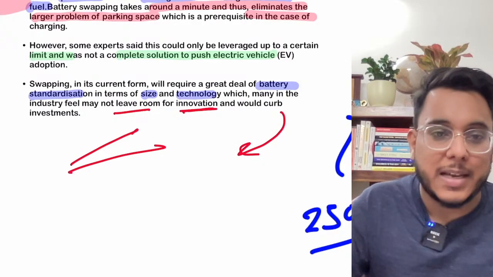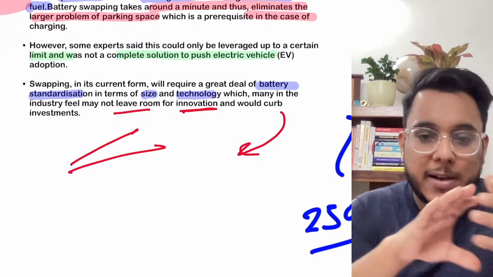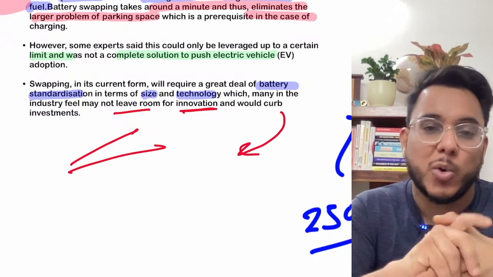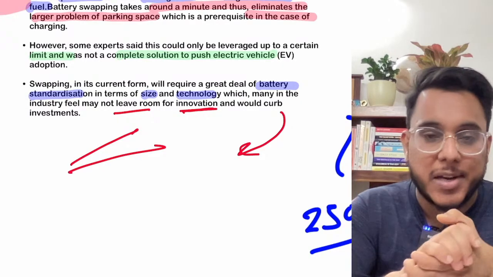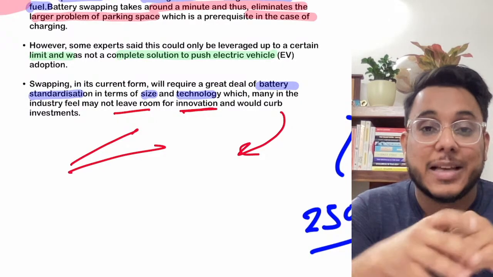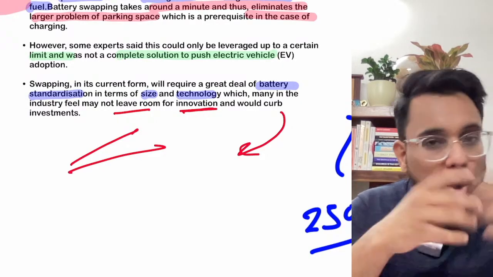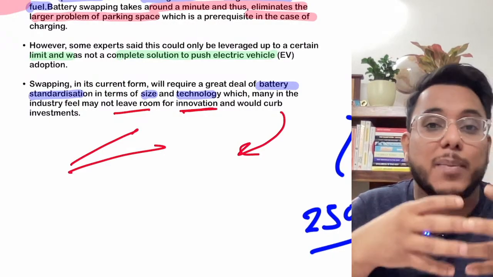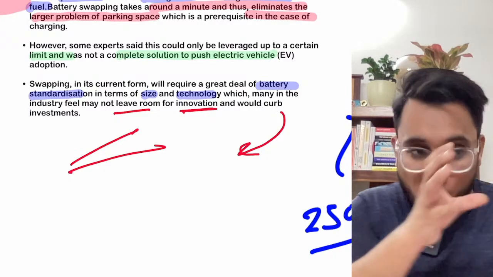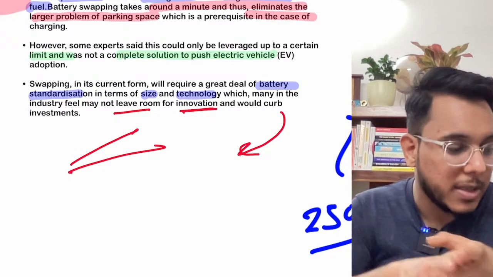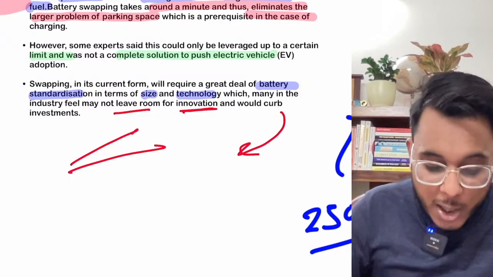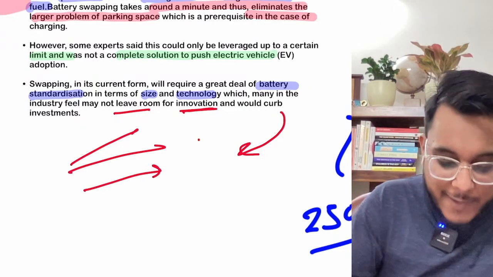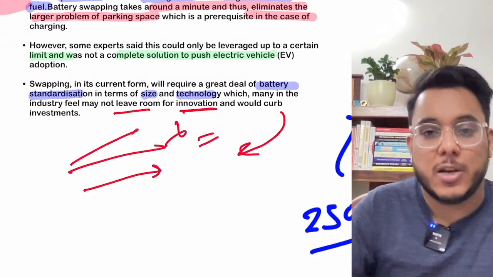Now guys, you see that every other day different companies are coming and demonstrating their technologies. For example, today the majority of batteries are lithium ion batteries. Tomorrow there can be some change in the structure of the batteries which can make them more efficient. Now a single company can do that, but how to bring that change at the pan India level? This is a very big problem. New innovation will not come.